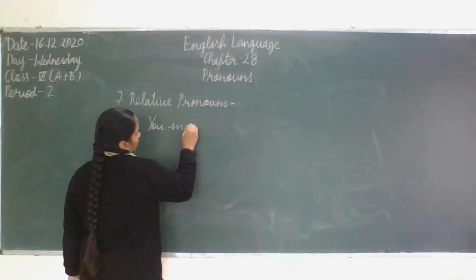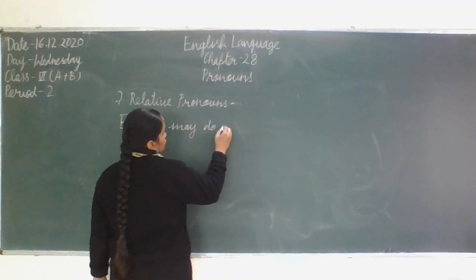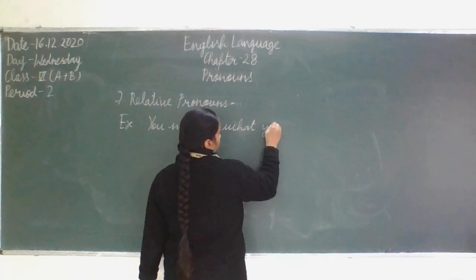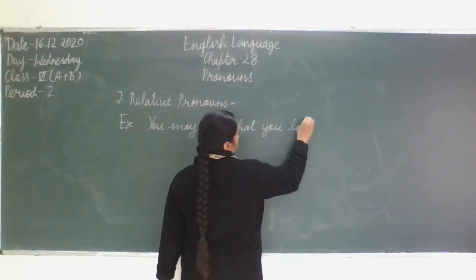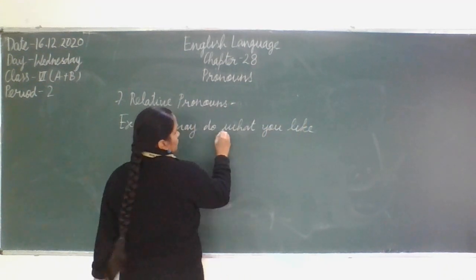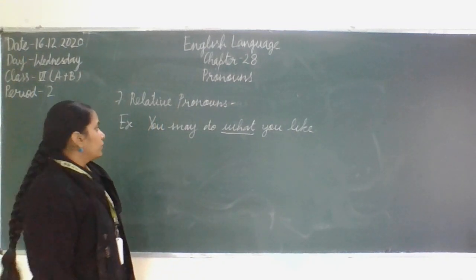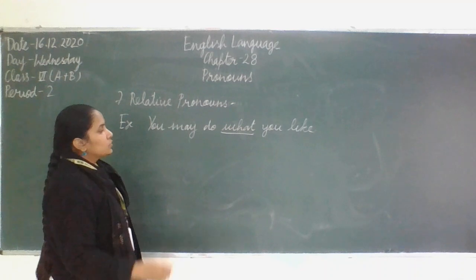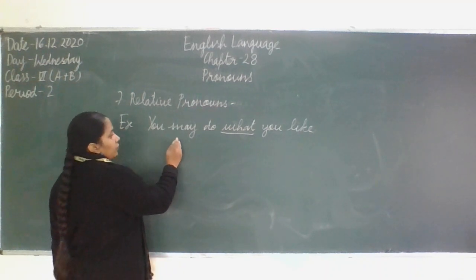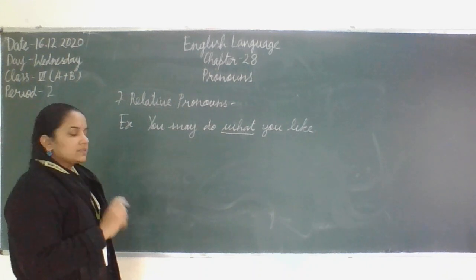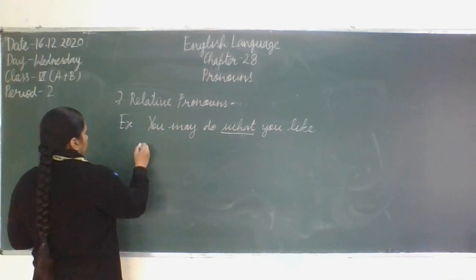Do what you like. So what is the relative pronoun? It is showing the relationship between what one is doing and what one likes. So that is why this is the relative pronoun.